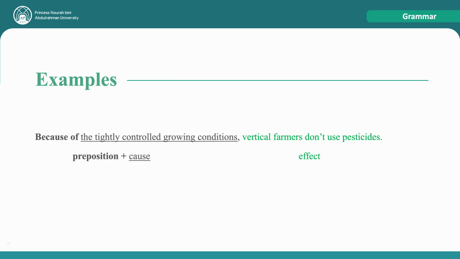Here are examples to explain this point. Because of the tightly controlled growing conditions, vertical farmers don't use pesticides. So the first part of this clause, because of, is a preposition, and the rest of the clause is the cause, whereas the second clause is the effect.